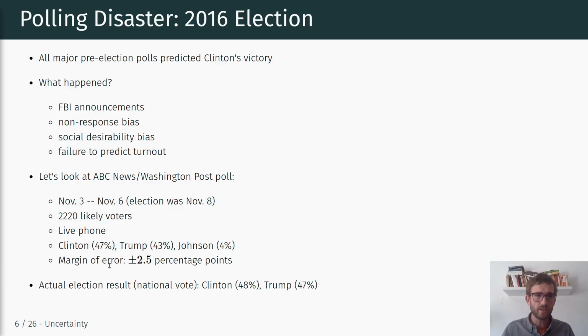It turns out the actual election results, again focusing now on the popular vote, not the electoral college, were that Clinton received 48% of the vote and Trump received 47% of the vote.